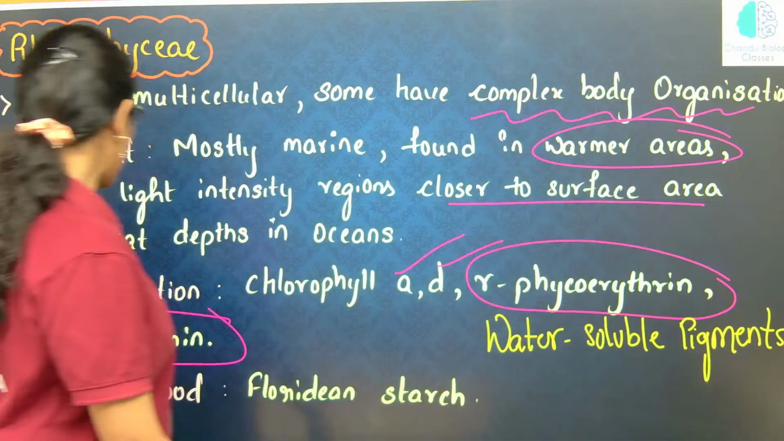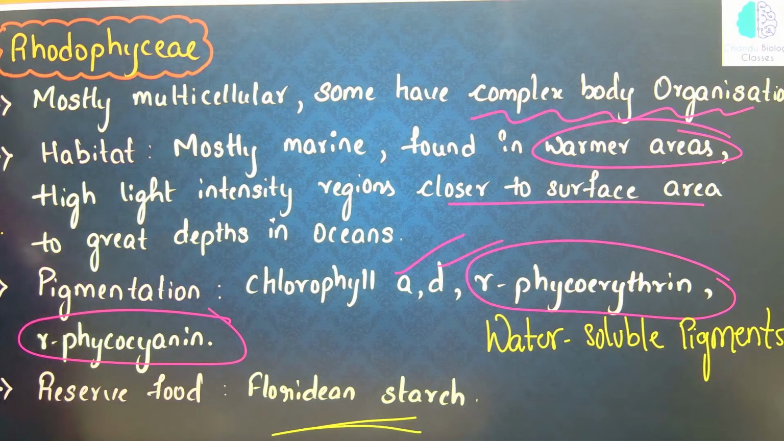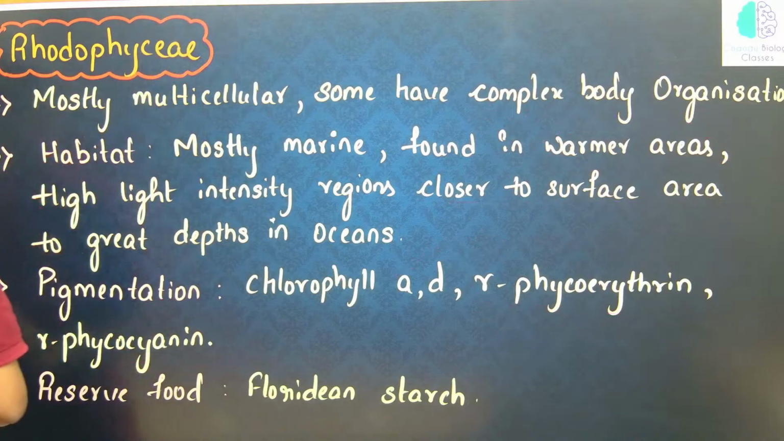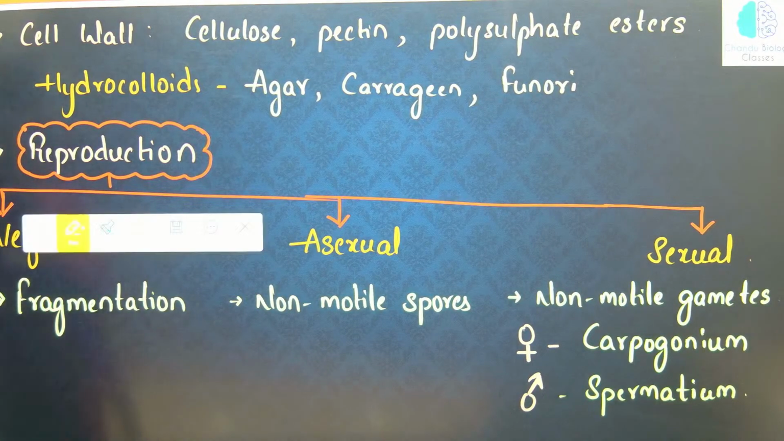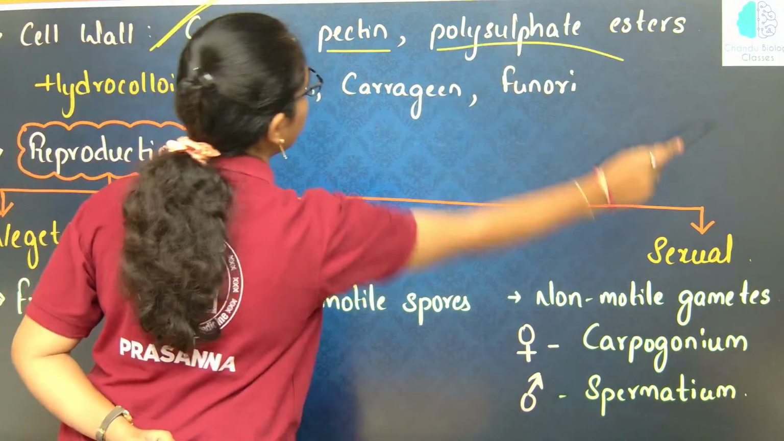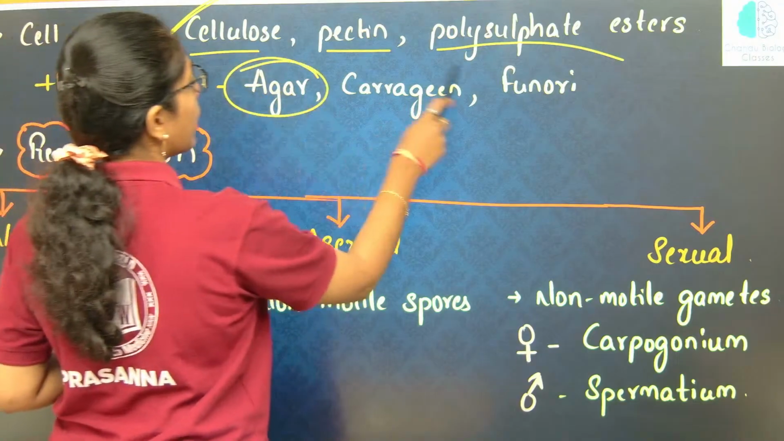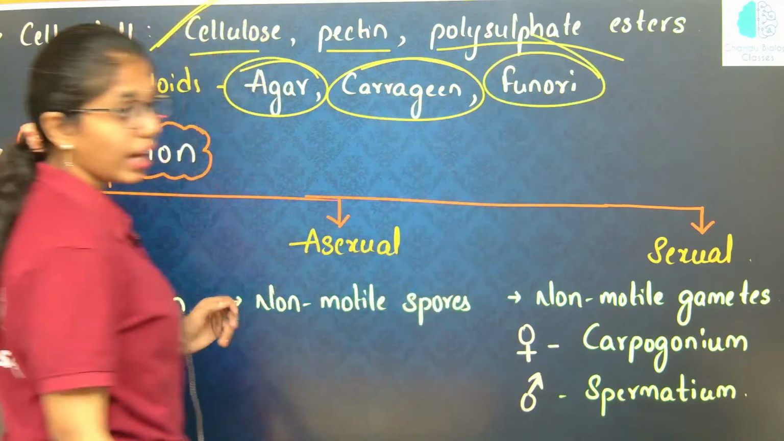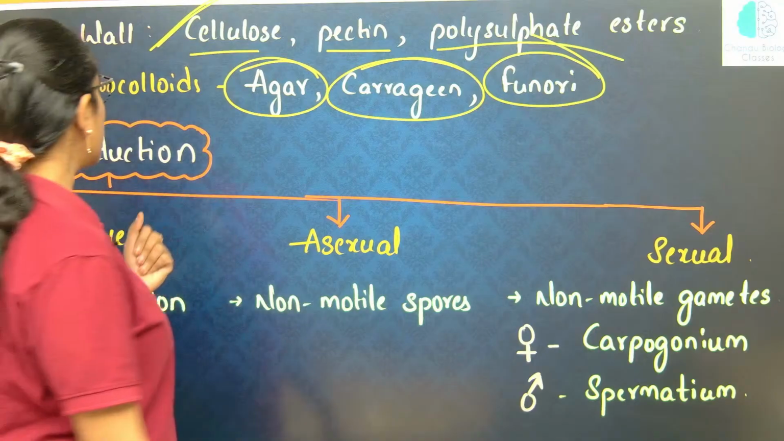Water soluble pigments, and the reserve food is Floridian starch. Then the cell wall. The cell wall in Rhodophycean members is made up of cellulose, pectin and polysulfate esters. Over this cell wall, the hydrocolloids present are agar, carrageen and fumarate.